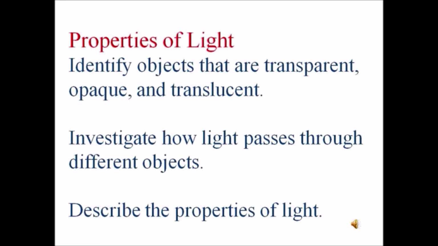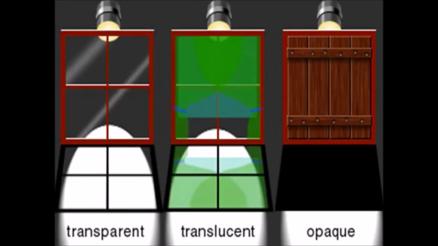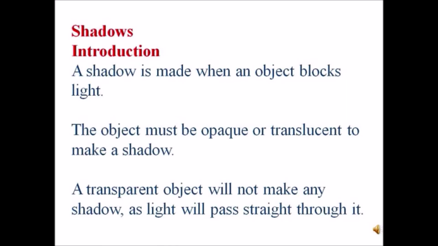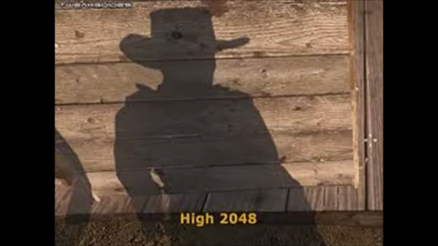Properties of light. Identify objects that are transparent, opaque, and translucent. Investigate how light passes through different objects. Describe the properties of light. Shadows. Introduction. A shadow is made when an object blocks light.